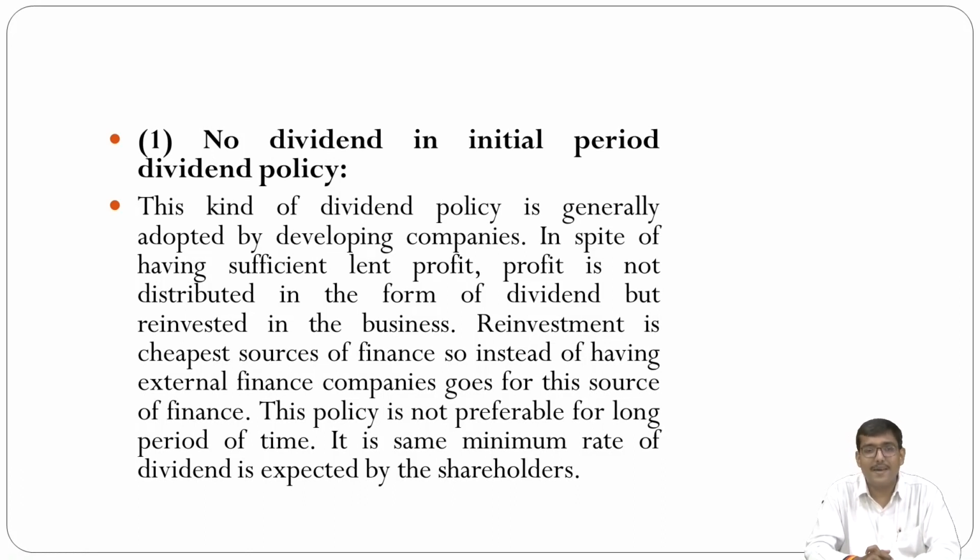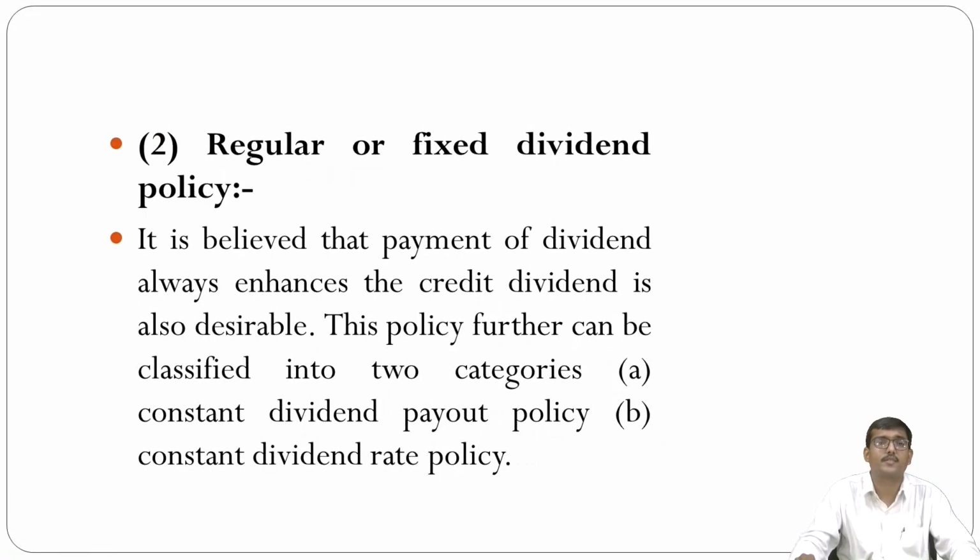Reinvestment is the cheapest source of finance, so instead of having external finance, companies go for this source of finance. This policy is not preferable for a long period of time. A minimum rate of dividend is expected by the shareholder. This will be at an initial stage, not on a long-term basis.